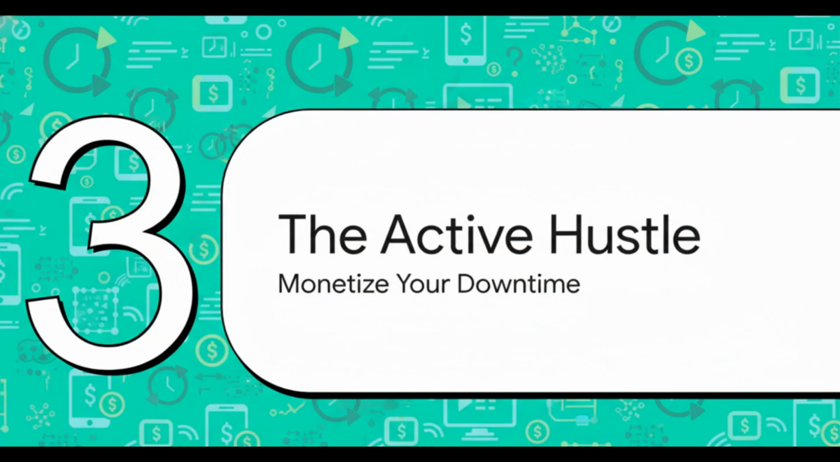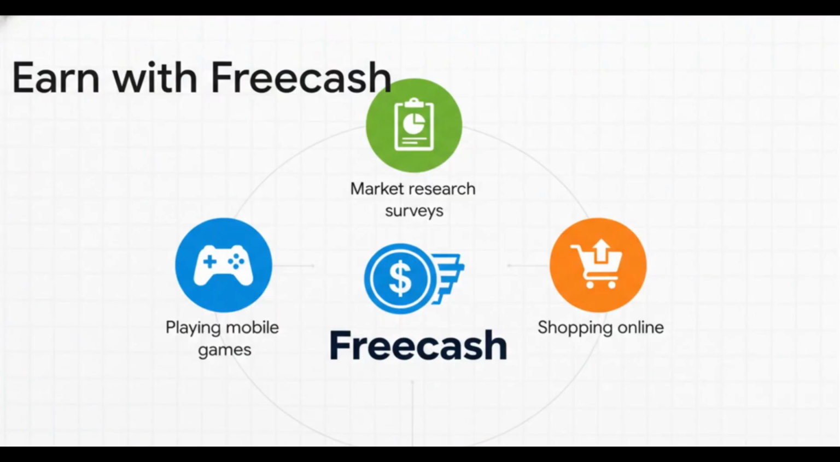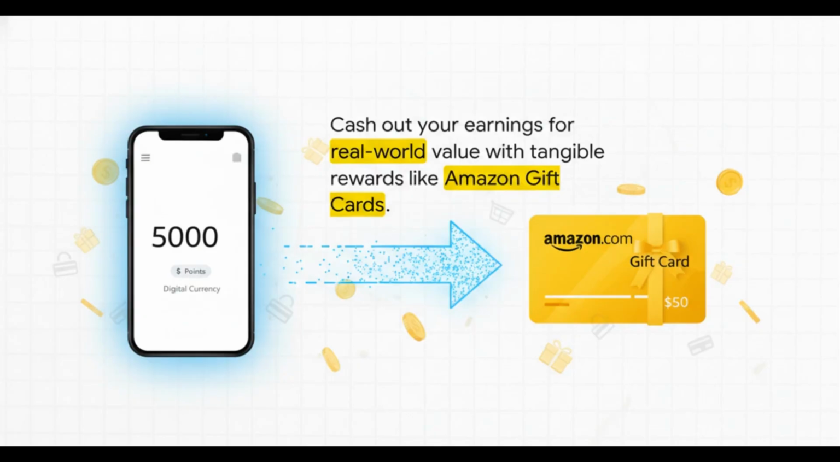What about all that time you're not actively creating? The moments you're just waiting in line or sitting on your commute. Well, that's where the active hustle layer comes in, turning that downtime into direct earnings you can use to fuel your creative tools. Platforms like Freecash are just perfect for this. They actually pay you for doing simple tasks you might already be doing anyway, like playing mobile games, taking a few surveys, or getting cash back when you shop online. It's all about monetizing those little pockets of free time that we all have. And the best part? The rewards are totally tangible. This isn't just about racking up points in some app. You can cash out your earnings for real-world value with options like Amazon gift cards. You're literally turning that idle time into your next purchase.